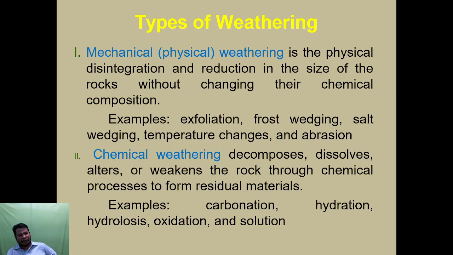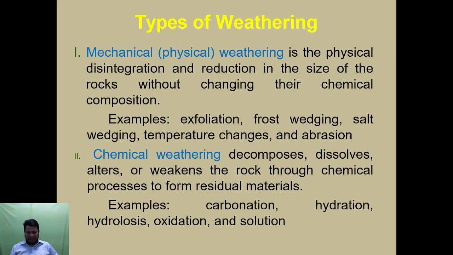Types of weathering. How many types are there? Mechanical weathering, or physical weathering, is the physical disintegration and reduction in the size of rocks without changing the chemical composition. That is called mechanical weathering. Examples are exfoliation, frost wedging, salt wedging, temperature changes and abrasion.